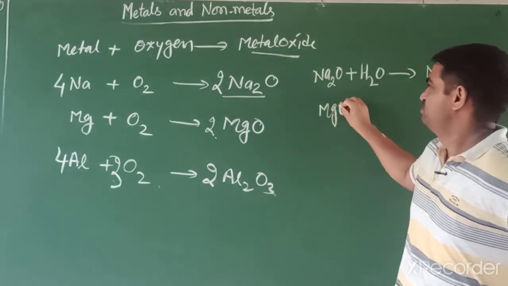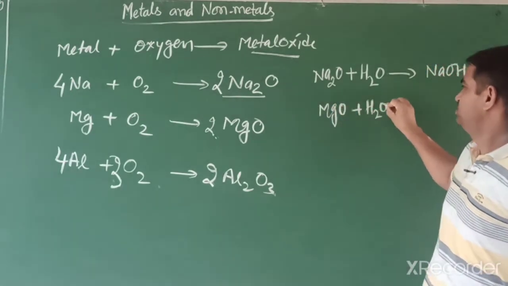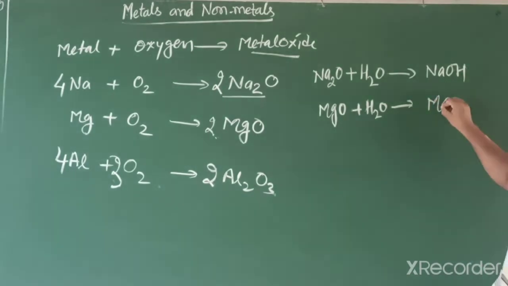Magnesium oxide when it reacts with water forms magnesium hydroxide. Students, these reactions are not balanced, so you have to balance them.